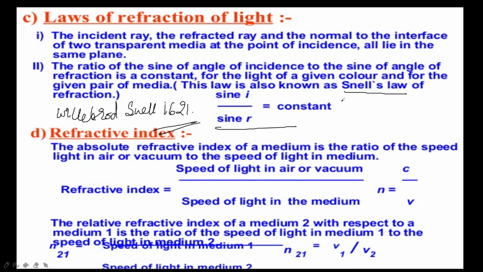The constant value is called the refractive index. The constant value is called the refractive index of the second medium with respect to the first. So we will study the refractive index in detail. The absolute refractive index and the relative refractive index, two different ones we will find. Here the refractive index of a given medium is what we are going to discuss.